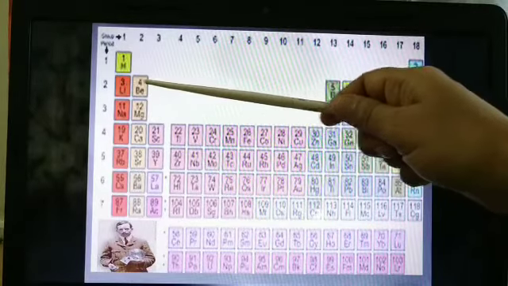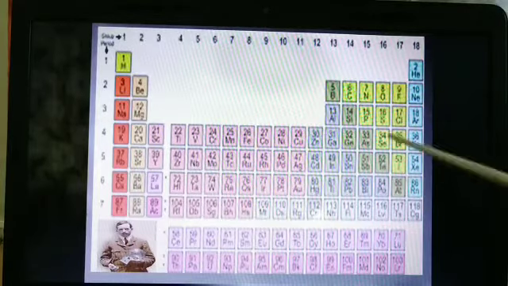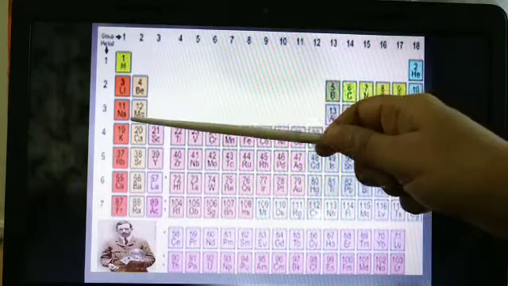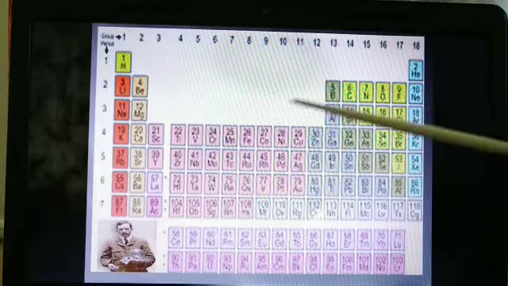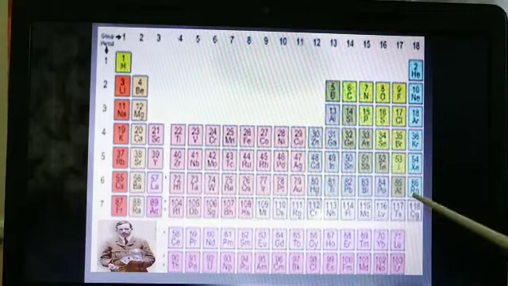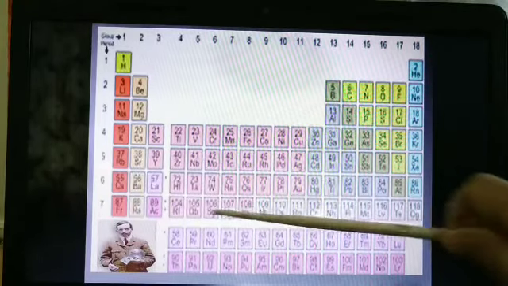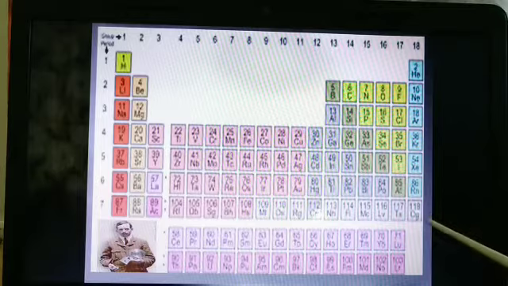Those elements placed in the second period have two orbits or two shells. Third period, they have three orbits. Fourth, fifth, sixth and seventh period, up to seven orbits. So the maximum orbits the elements possess are seven.